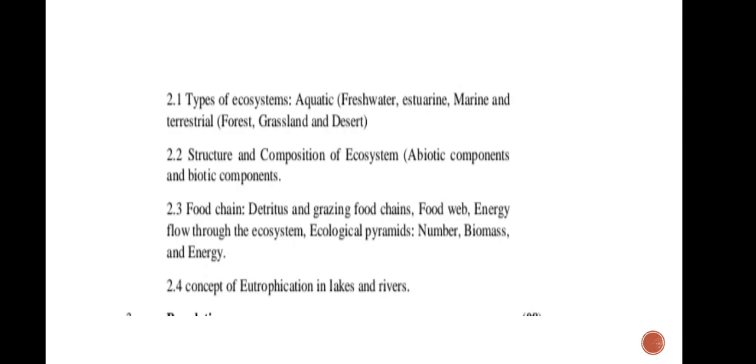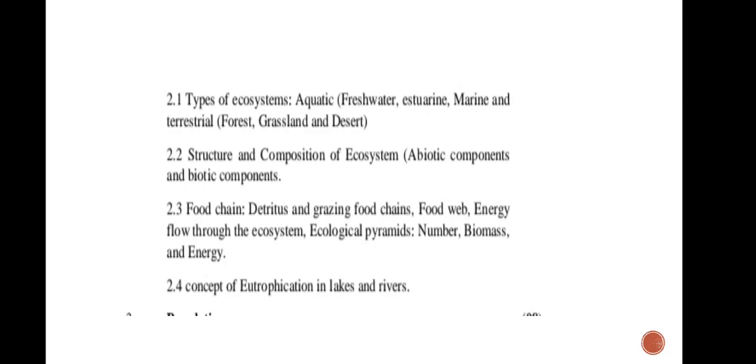There are two types of ecosystem: aquatic ecosystem and terrestrial ecosystem. In an aquatic ecosystem, the freshwater ecosystem, estuarine ecosystem, and marine ecosystem are included. And in a terrestrial ecosystem, the forest, grassland, and desert ecosystems are included. Then the second point is the structure and composition of an ecosystem, which includes the biotic and abiotic components.